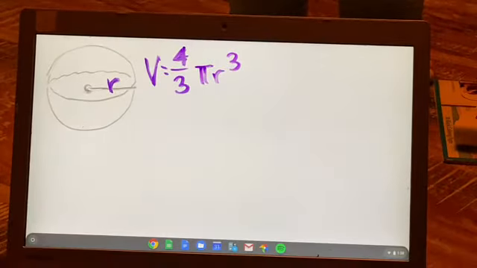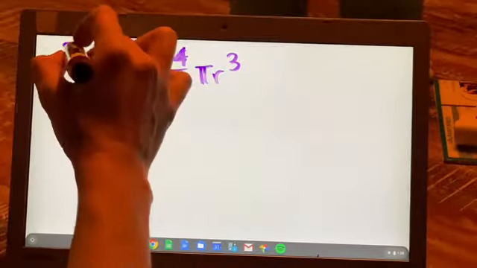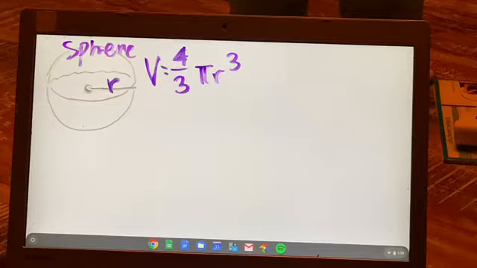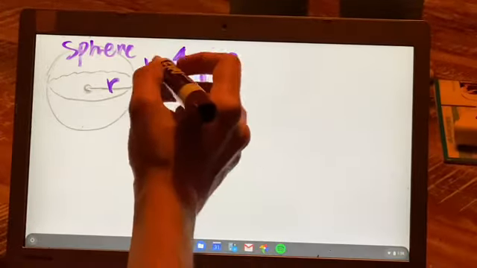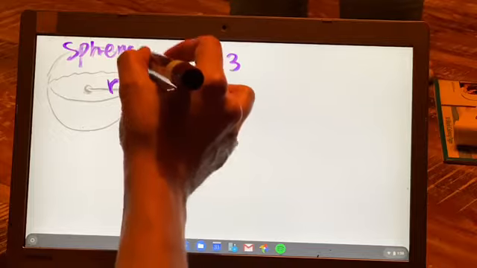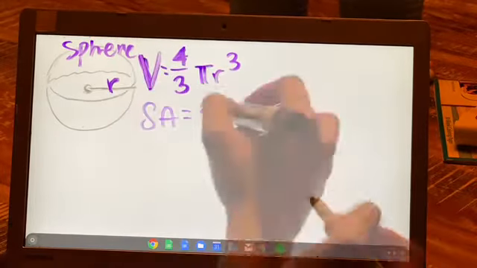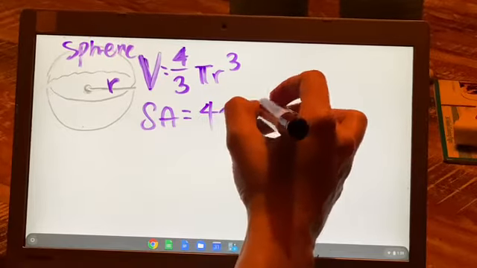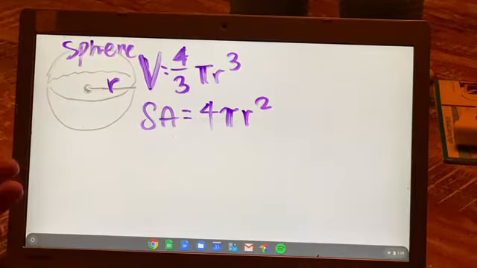Kind of a strange one, just something you'll need to write down for your sphere. So volume of a sphere is 4/3 multiplied by pi times the radius cubed. And again, units cubed, because anytime you have volume, you want to make sure your units are cubed. And then the surface area is 4 pi r squared. Pretty simple, actually.